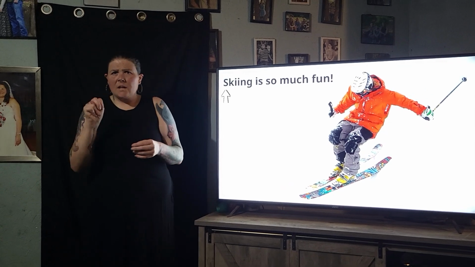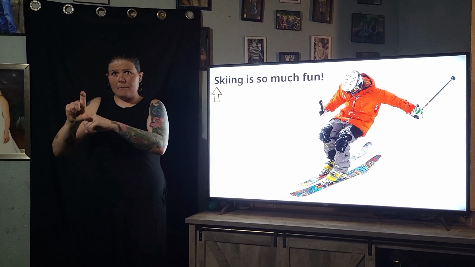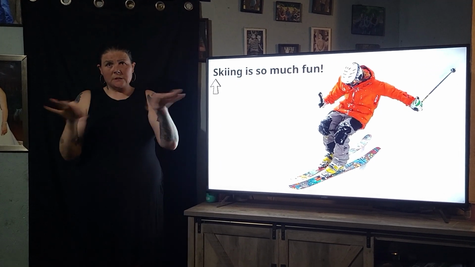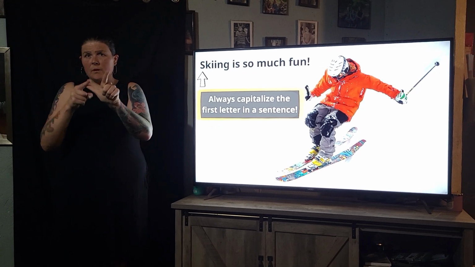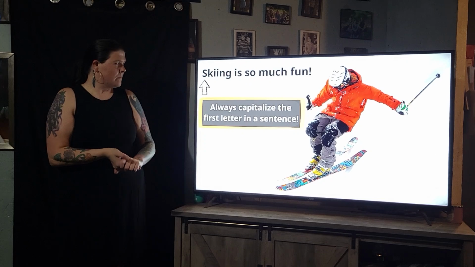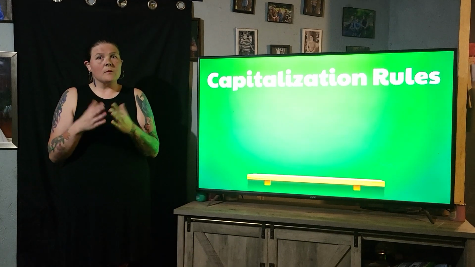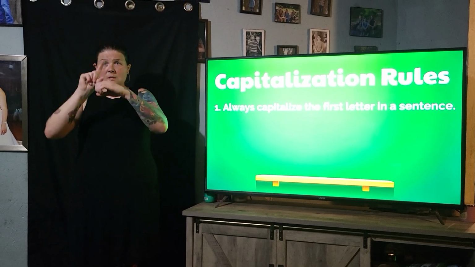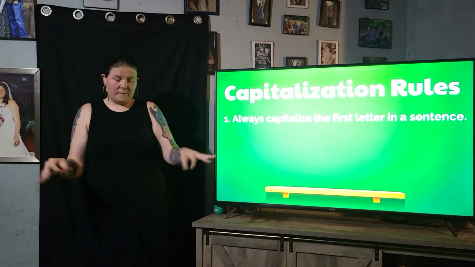The S in skiing is capitalized, isn't it? It's capitalized because it's at the beginning of the sentence. So the first capitalization rule is to always capitalize the first letter in a sentence.